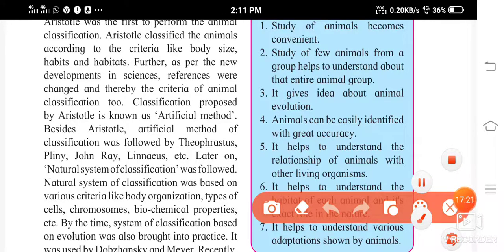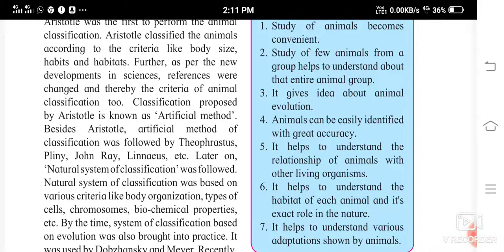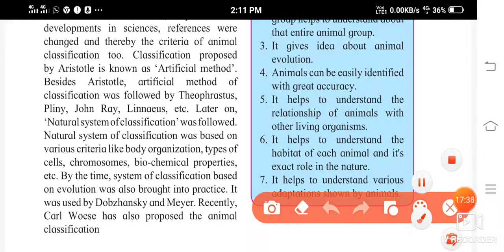And it is also going to give an idea about animal evolution, means how animals evolved, who are the ancestors of those animals. That idea is also got.